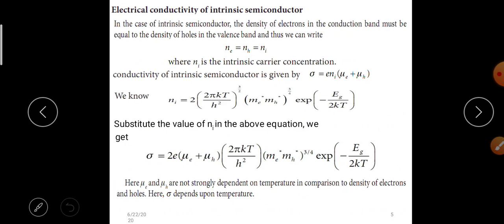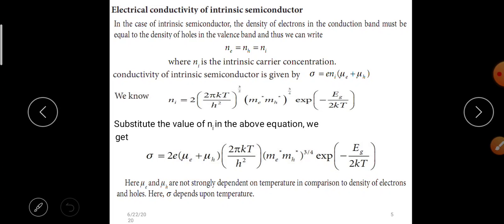We know that Ni is equal to 2 times 2 pi kT by h square whole power 3 by 2 into me star mh star whole power 3 by 4 exponential of minus Eg by 2kT. Substituting the value of Ni in the above equation, we get sigma is equal to 2e times mu e plus mu h times 2 pi kT by h square whole power 3 by 2 into me mh whole power 3 by 4 exponential of minus Eg by 2kT.